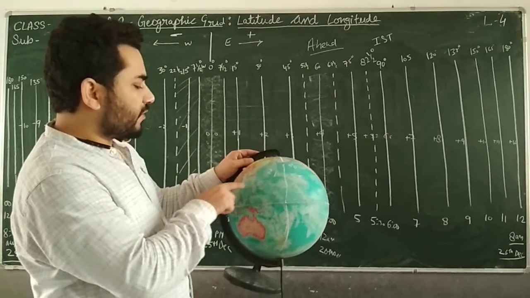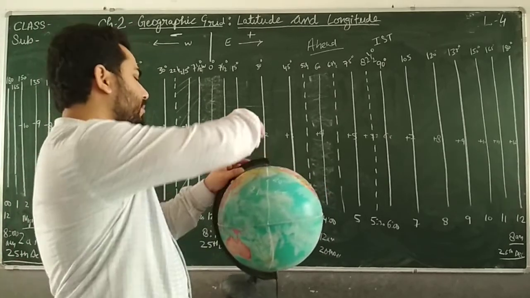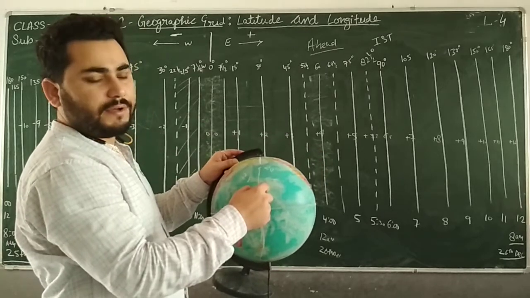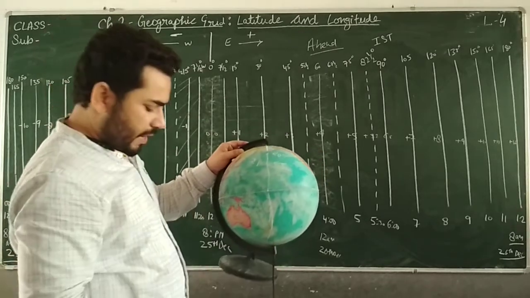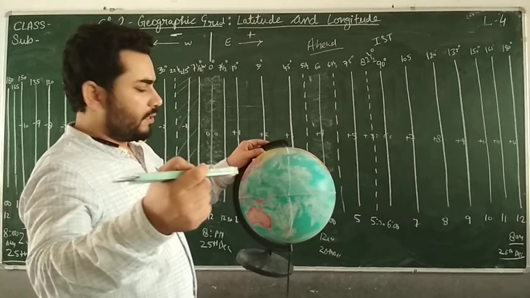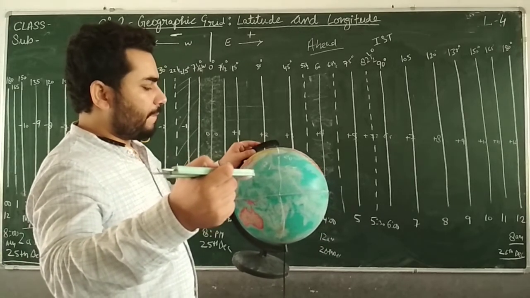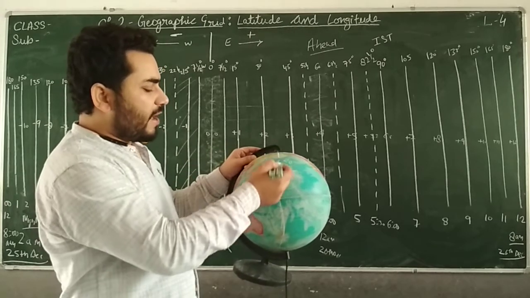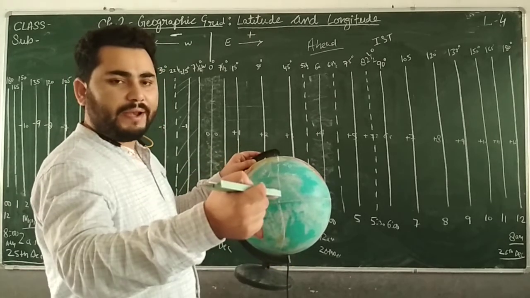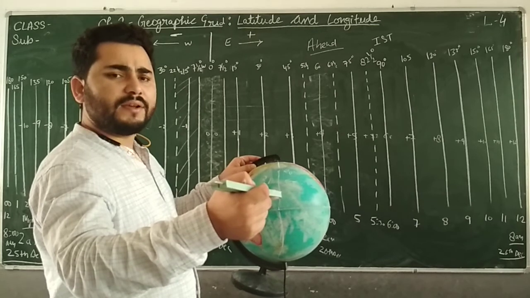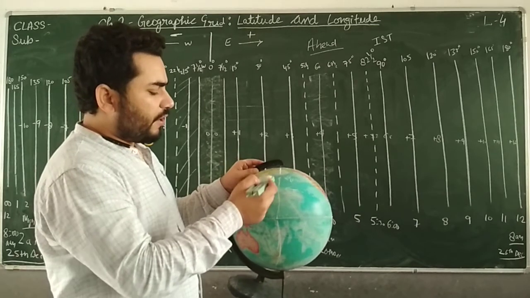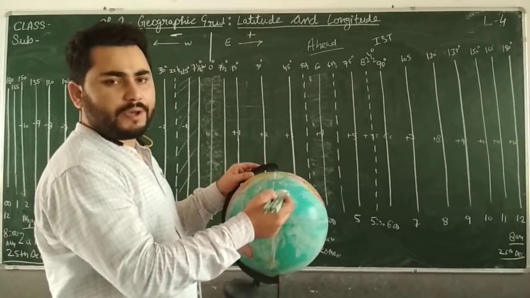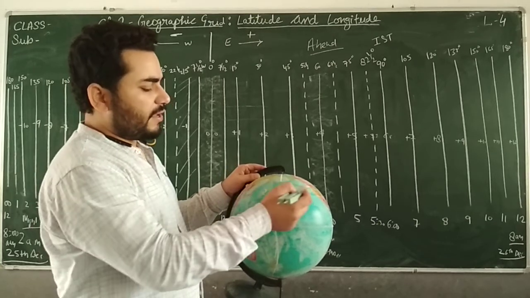If you are going from this side it will be east and if you are coming from that side it will be west, but the line is the same. So this entire region will be receiving sunlight. If it is morning here, here also it will be morning, and if it is noon here, then here it will be noon.